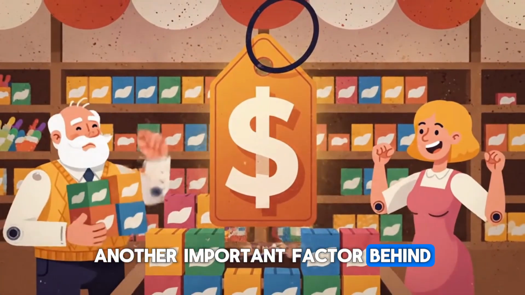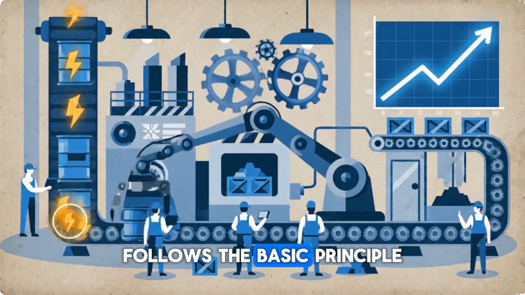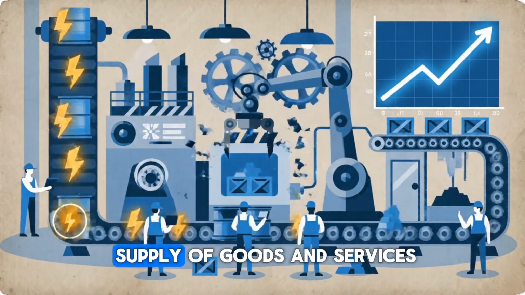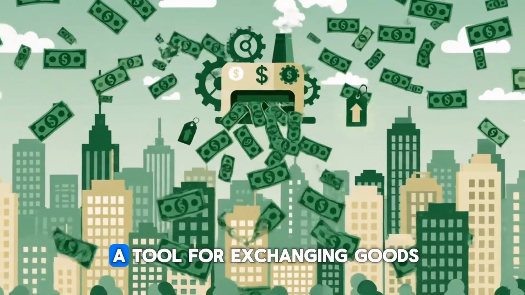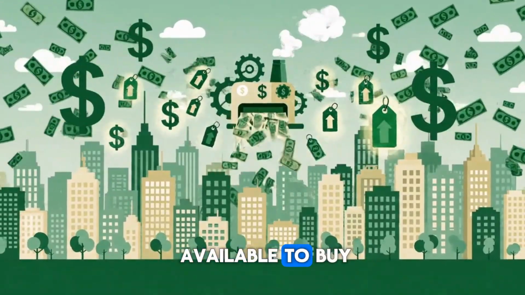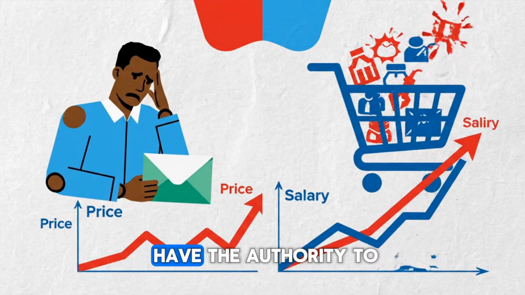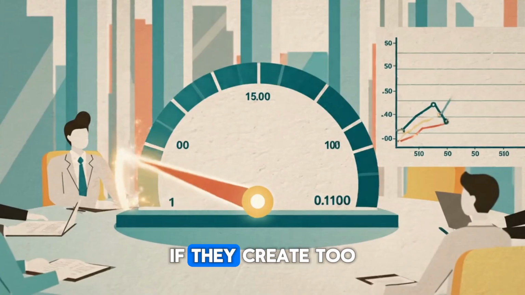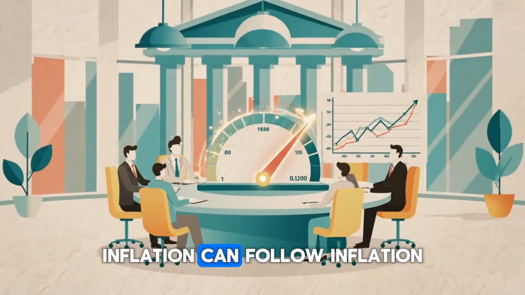Another important factor behind inflation is the money supply. Money, like any other good, follows the basic principle of supply and demand. When the supply of money increases much faster than the supply of goods and services, the value of money can decrease. Think of money as a tool for exchanging goods. If there is too much of this tool compared to what is available to buy, each unit of money becomes less valuable. Governments and central banks have the authority to create money, especially in modern financial systems. If they create too much money too quickly without a matching increase in production, inflation can follow.